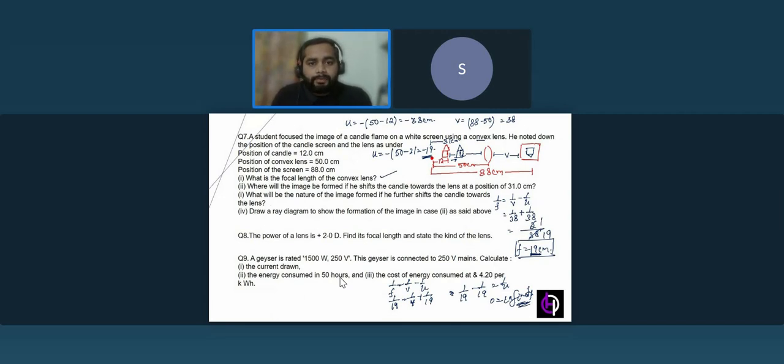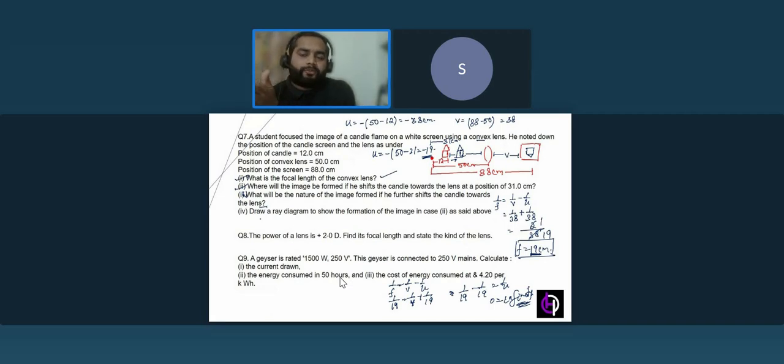These two are done. Now the third one. What will be the nature of the image formed if he further shifts the candle towards the lens? So what we have learned in convex lens: if the object is shifted towards the lens, at focus the image forms at infinity.